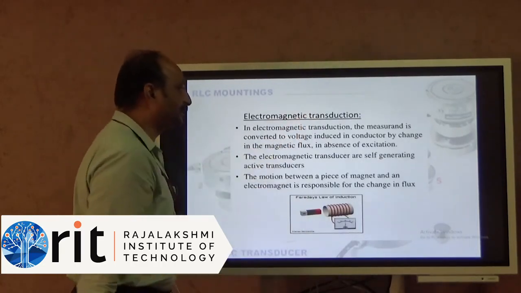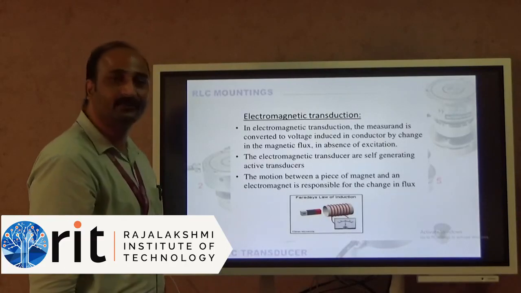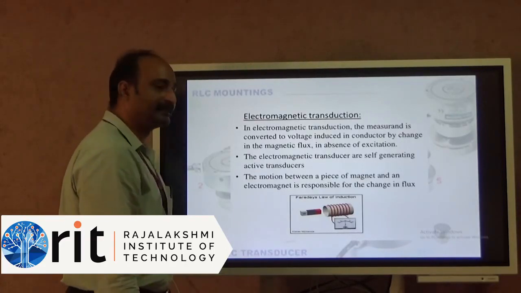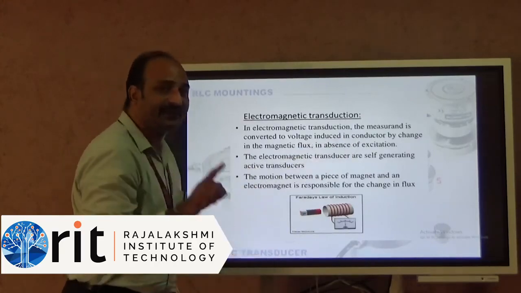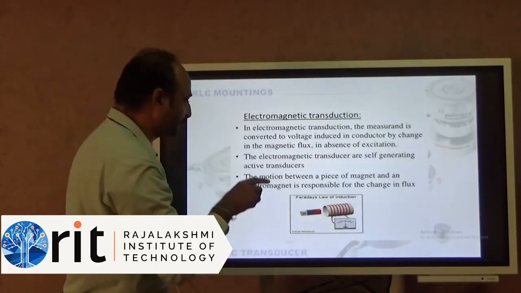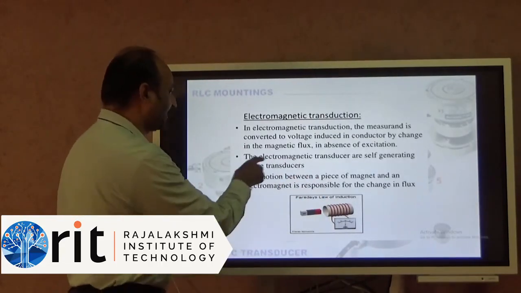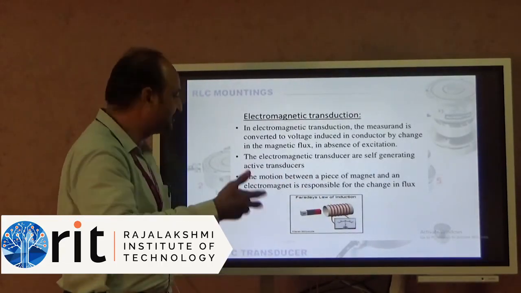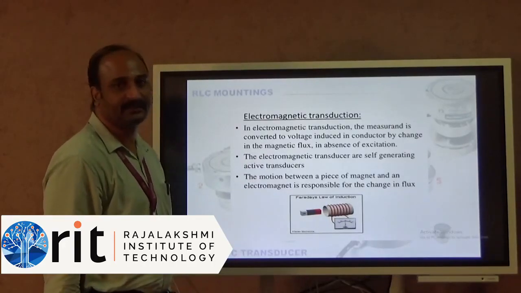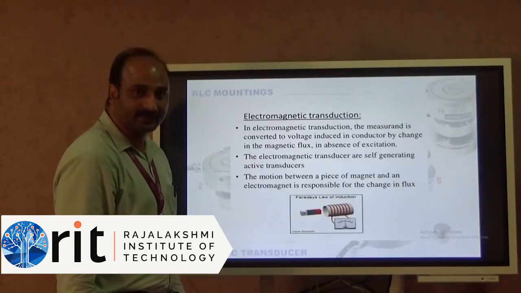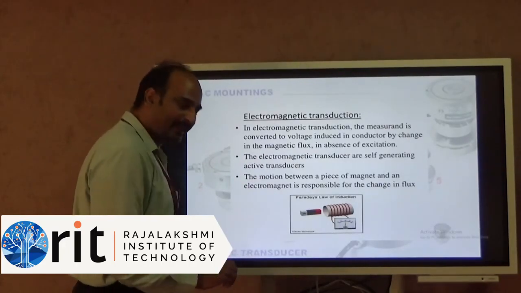In electromagnetic transduction, the measurand is converted to voltage induced in the conductor by change in the magnetic flux. In absence of excitation, we are not giving any excitation. We should not give any excitation. If we give excitation, then it is different. The electromagnetic transducers are self-generating active transducers. It works on the electromagnetic principle. It doesn't need any excitation.